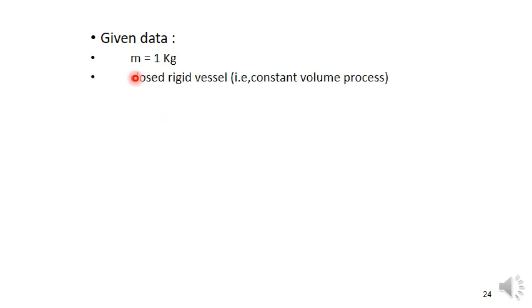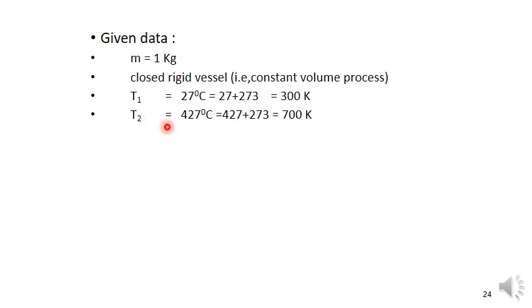So first, m is equal to 1 kg in a closed rigid vessel. So that is a constant volume process. T1 is 27 degrees centigrade, adding 273, it is 300 Kelvin. T2 is 427 degrees centigrade, 427 plus 273 is 700 Kelvin.